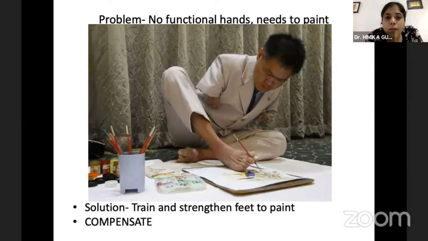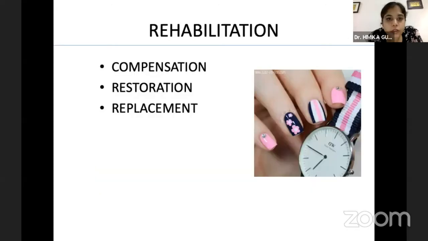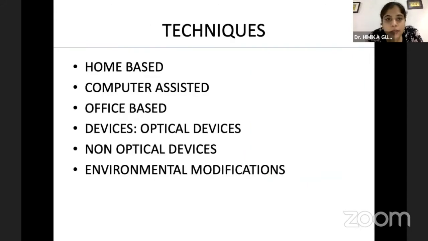For example, this gentleman doesn't have hands, but he wants to paint. So he has utilized his legs to paint. This famous dancer wanted to dance, but her foot was not with her. So it was replaced, and she has that famous Jaipur foot. So the rehab concept really depends on compensating, restoring, and replacing.